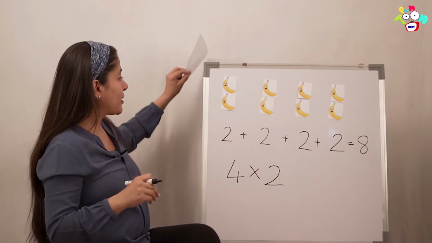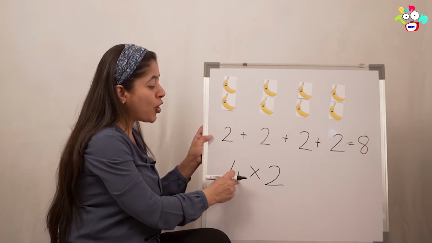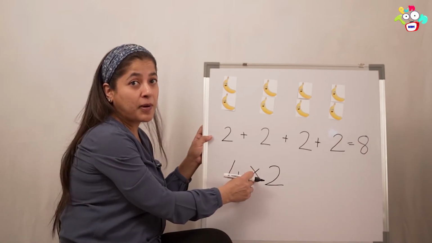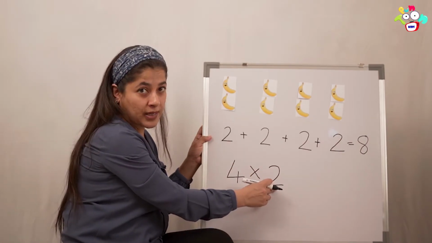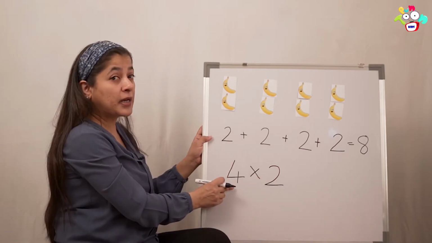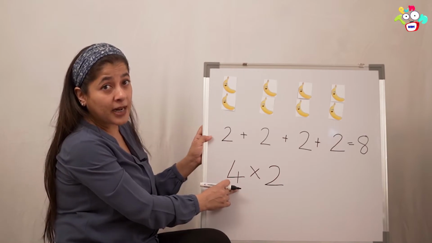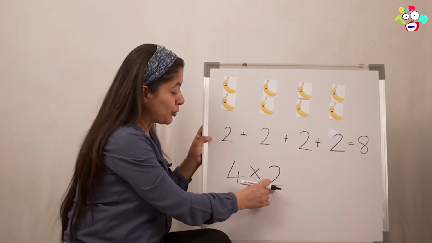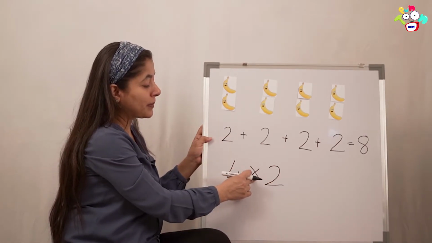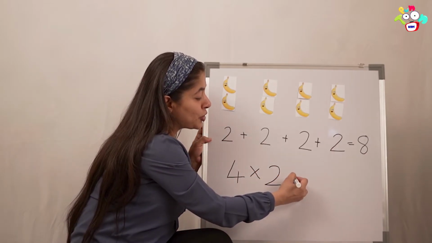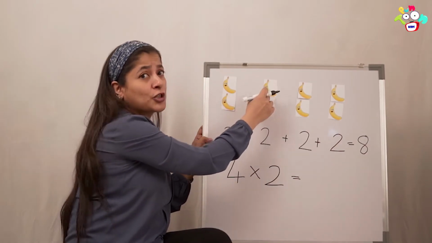Yes? So, we can write 4 multiplied by 2. Because the monkey ate the bananas how many times? 4 times. And each time, how many bananas did he eat? 2. So, we will write 4 multiplied by 2 equals to, how many did he eat in total?